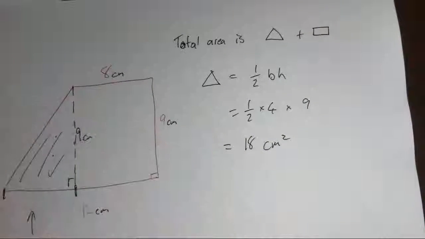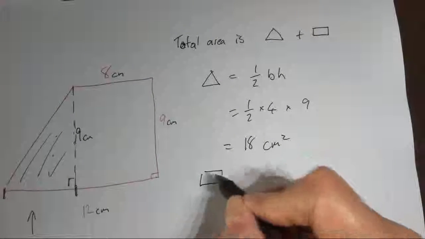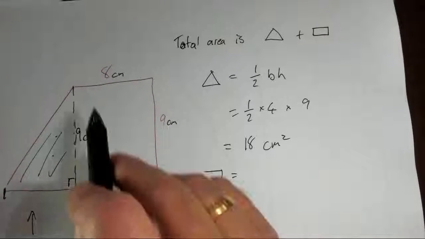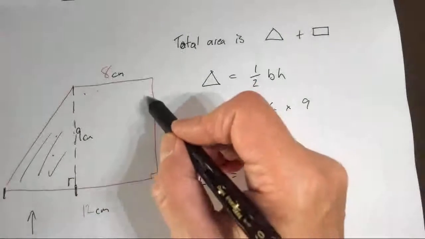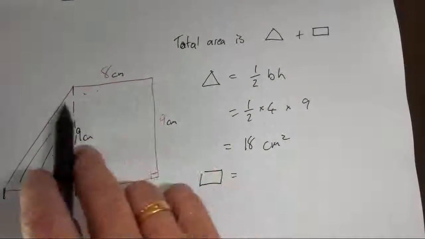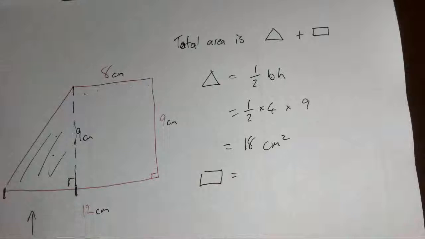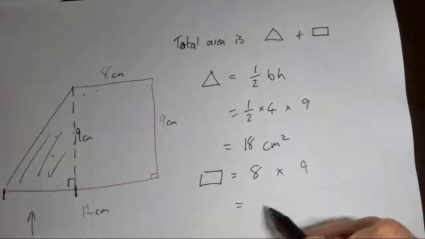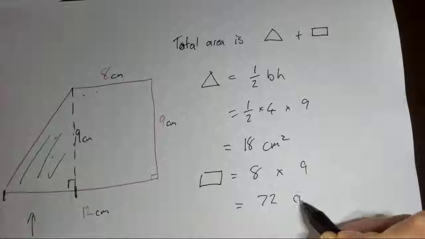And that's that bit. Now I'm going to do the rectangle. Easy bit. Area of the rectangle is multiply the sides. I am not multiplying the sides. Multiplying the sides is a fast way of counting the squares inside. There are 8 squares across, and it goes down 9. If I was to count up to 8 9 times, it would be the same as doing 8 times 9, which someone told me was 72 centimetres squared.